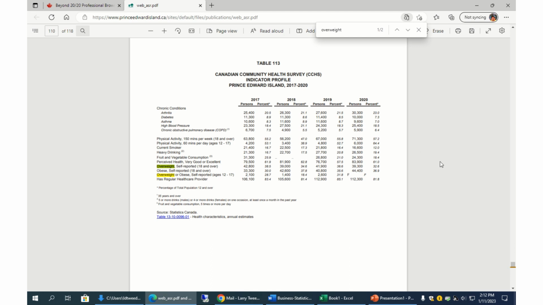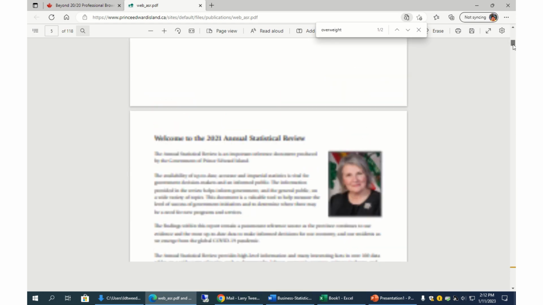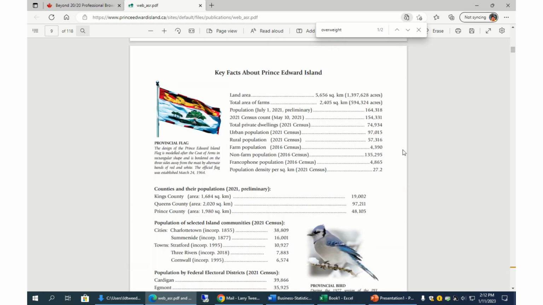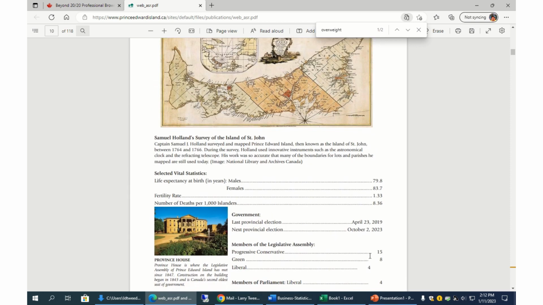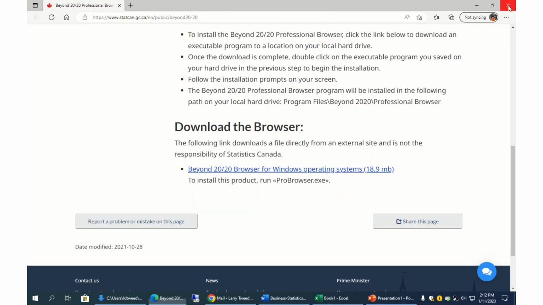So there's a lot of information in here. It can be overwhelming, but it's worth having a look and seeing what you can include, population-wise, for businesses. There's also information about crime. If you had a business oriented towards security, you might look at that information. So it's worthwhile having a look. I'm just going to close that one here.